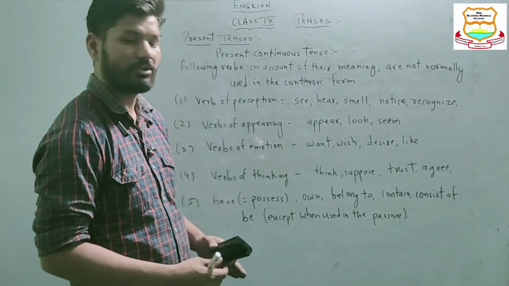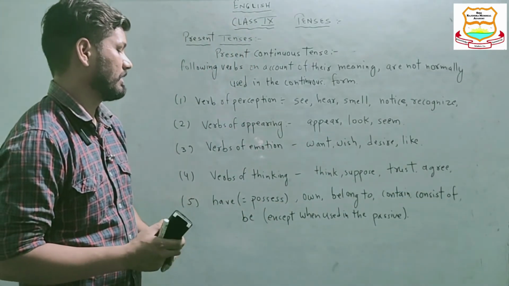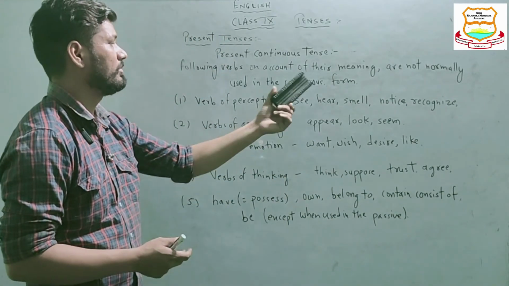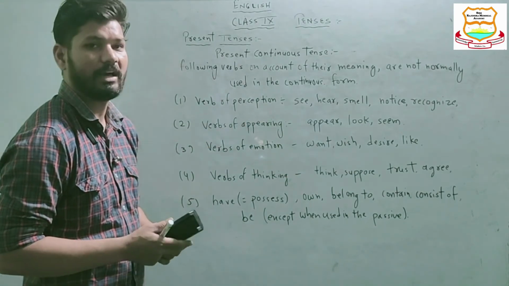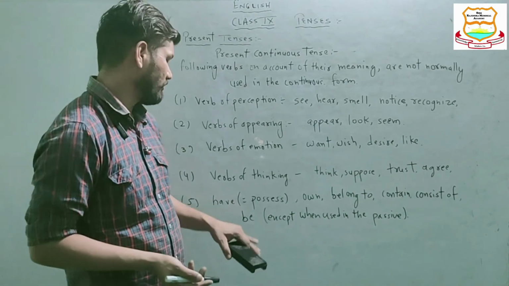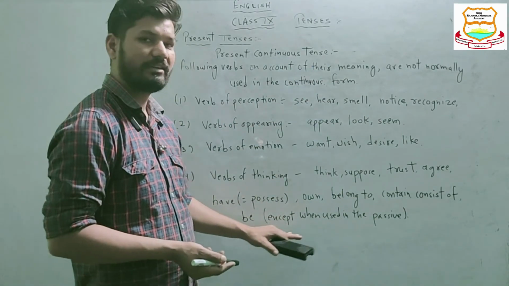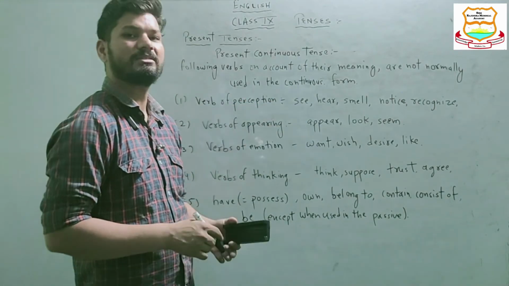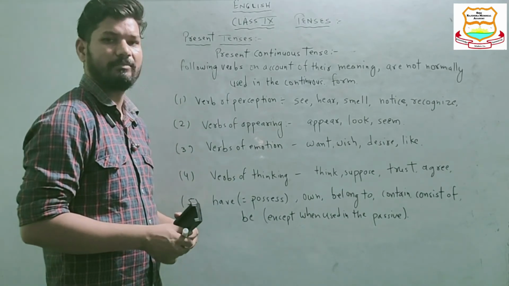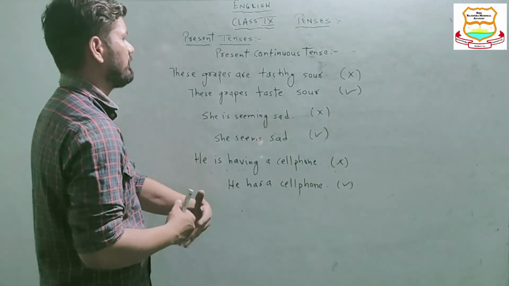Now verbs that mean possession: have, own, belong to, contain, consist of, and be, except when used in the passive. It can be used in the passive form, and the passive form is being. So be can be used in the passive form using the ing form, but apart from that, it cannot be used in the continuous form. So we will look at a few examples to understand this.